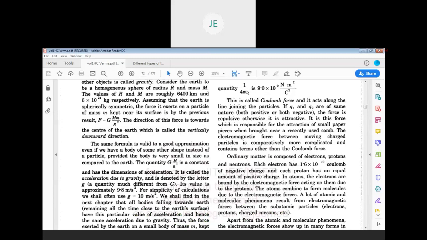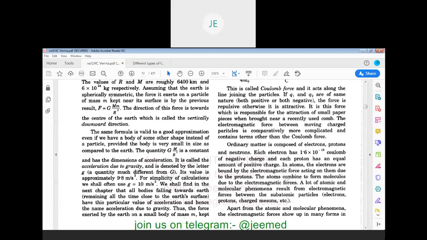Ordinary matter is composed of electrons, protons, and neutrons. Each electron has 1.6 into 10 power minus 19 coulomb of negative charge, and each proton has an equal amount of positive charge. The atoms combine to form molecules due to electromagnetic forces. If you go in depth of molecules, there are atoms. Because of this electromagnetic interaction between the atoms, it results in the formation of a molecule.